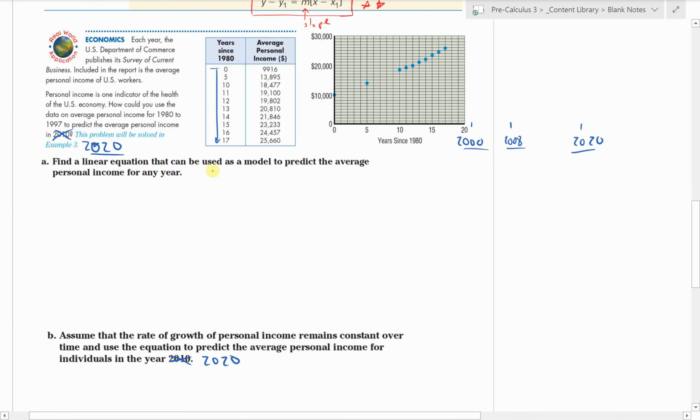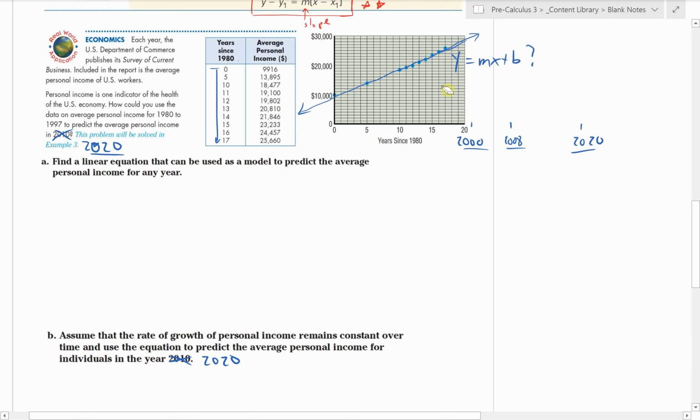So it says find a linear equation that can be used as a model to predict the average personal income for any year. So we want to write a linear equation that models this data, that follows this data. Like we've talked about in science classes and other math classes throughout the years, this is your line of best fit, the single line that goes through or as close to all the points as possible. And we want to write the equation for that line, right? That's what we're looking for.